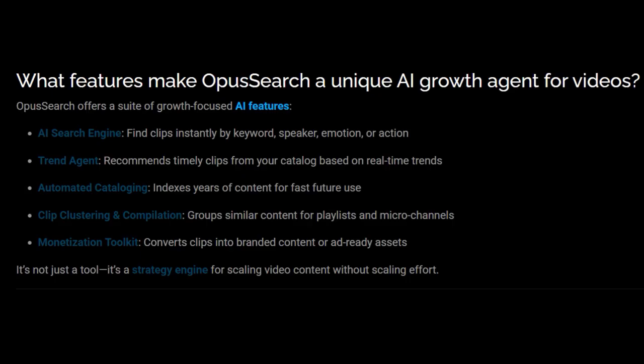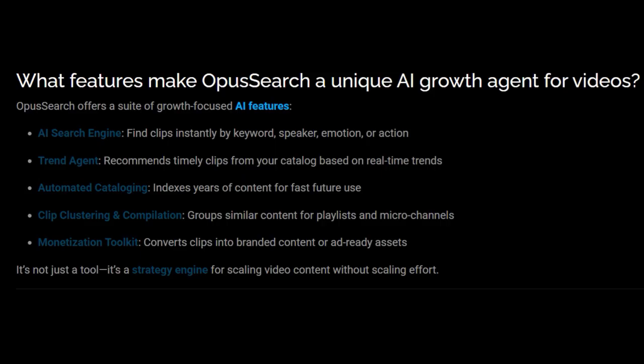The question says, what features make OpusSearch a unique AI growth agent for videos? And the answer is OpusSearch offers a suite of growth focused AI features, one of which is AI search engine that helps you find clips instantly by keyword, speaker, emotion, or action.